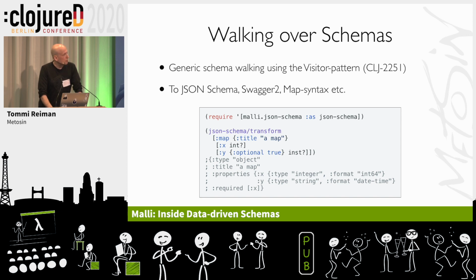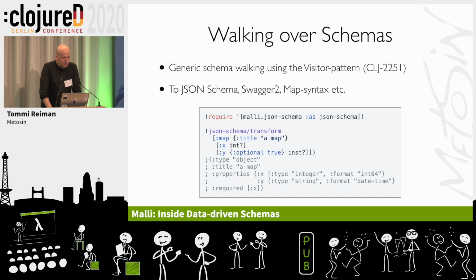Another thing related to programming with schemas is walking over schemas. This is a nice exercise. I wrote this CLJ-2251 for spec some time ago. I would really love this to be in spec too. So spec should know how to walk over their children. If you want to do something like spec to JSON schema transformation, you just say walk it over, and when you get this node, you decide what to do with that. With your own library, it's easy to implement.